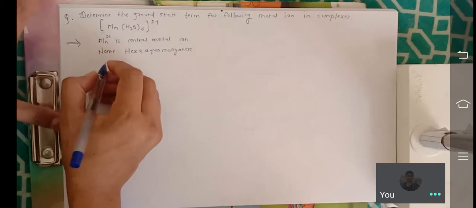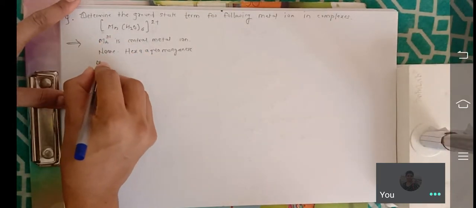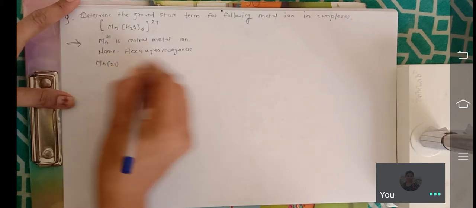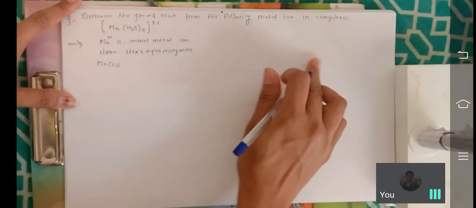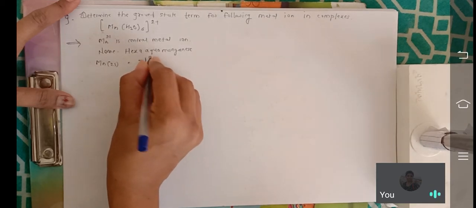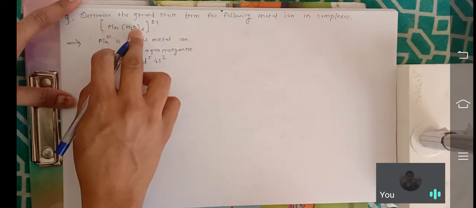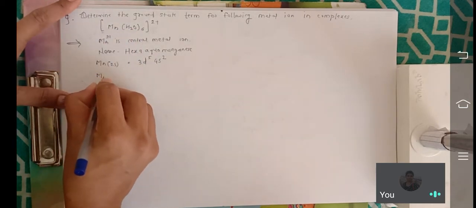Then what is the electronic configuration? What is the atomic number of manganese? It is 25, so you write 3d5 4s2. But in this example water is neutral, so you have to take the Mn2 plus ion.